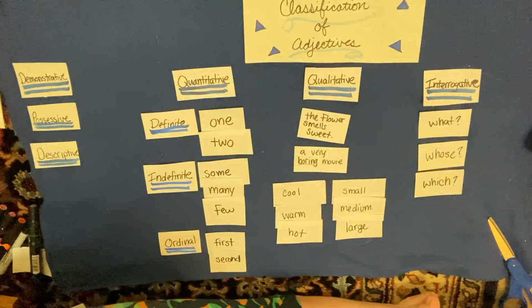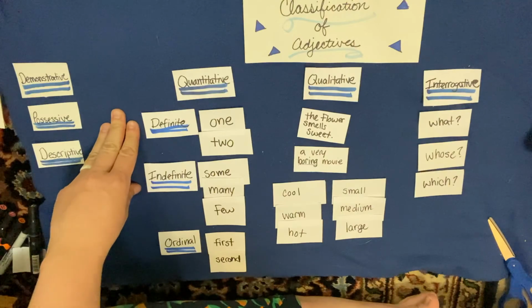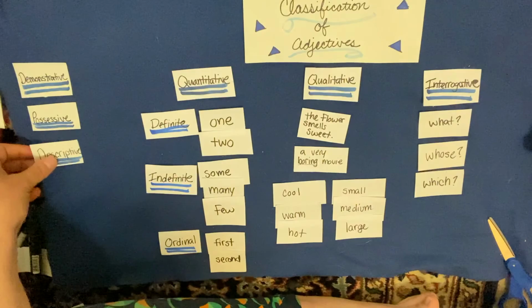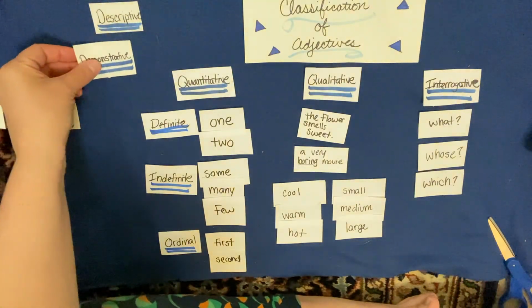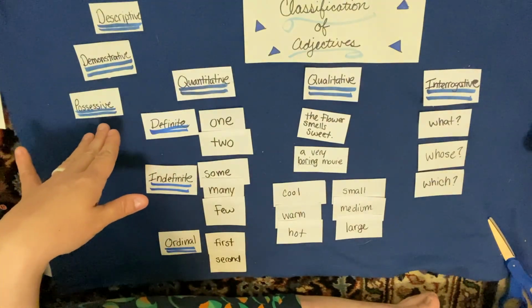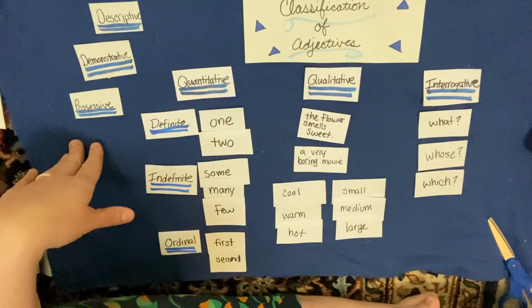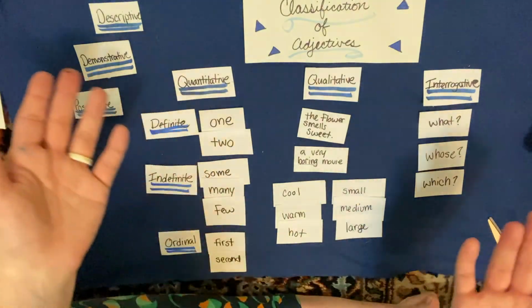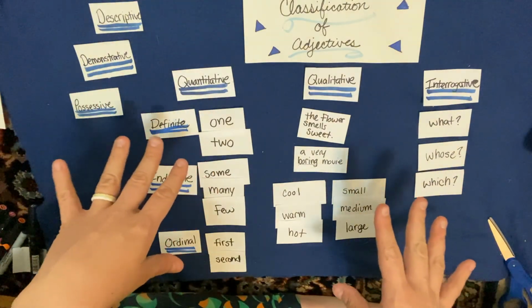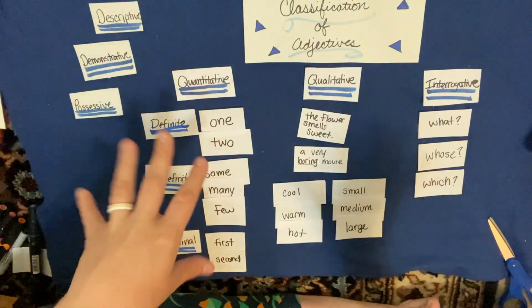So we can see we have 3 more types of adjectives: quantitative, qualitative, and interrogative. And inside the quantitative is definite, indefinite, and ordinal. Okay, so I would recommend go ahead and add these to whatever you were working on last time if you can, for the descriptive, demonstrative, and possessive adjectives. If you want, you can make all of your own cards, you can make a chart. I know a lot of people have really been into making mobiles, so you could make a pretty cool mobile with all of these different adjectives hanging.